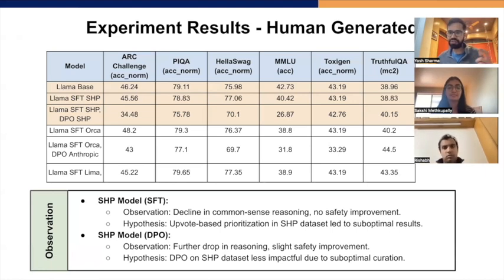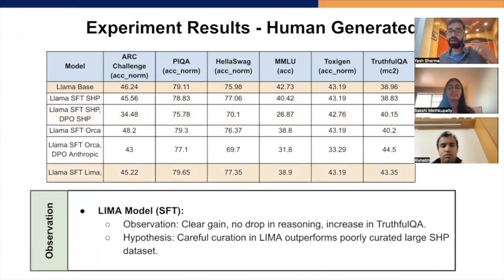So we observe when we do SFT on SHP, we see a decline in common sense reasoning with no safety improvement. Our hypothesis here is that upvote-based prioritization in the SHP dataset led to suboptimal results. Further, when we do DPO on the same dataset, we see a further drop in reasoning and a very slight improvement in safety. Our hypothesis there is that DPO on the SHP dataset is less impactful due to suboptimal curation. Whereas when we do the same SFT on LIMA, which is a very well curated dataset, we see a clear gain in reasoning, while a further increase in TruthfulQA. So this highlights that careful curation in LIMA outperforms the poorly curated, large SHP dataset.